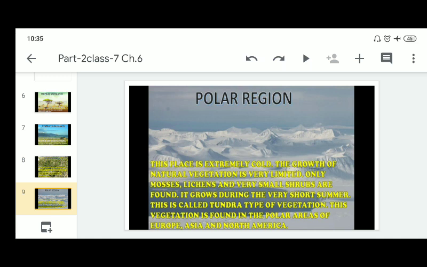This is called tundra vegetation, and it is found in the polar areas of Europe, Asia and North America. The animals have thick fur and thick skin to protect themselves from the cold. Seals, walruses, musk oxen, Arctic owls, polar bears and snow foxes are some of the animals found here.